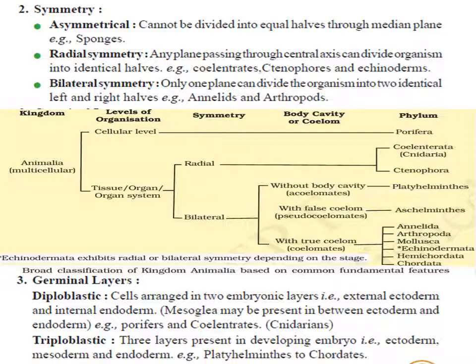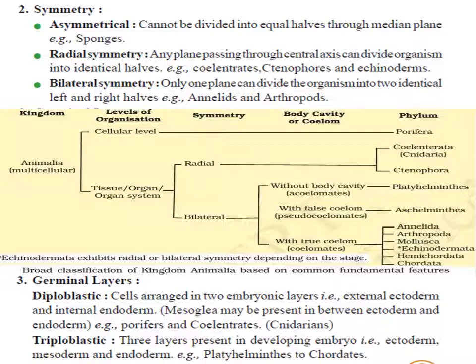If the body can be divided into two equal halves by the medial plane, then the body is called symmetrical. It may be radially symmetrical or bilaterally symmetrical. Radially symmetrical means the body can be divided into two equal halves through the central axis.